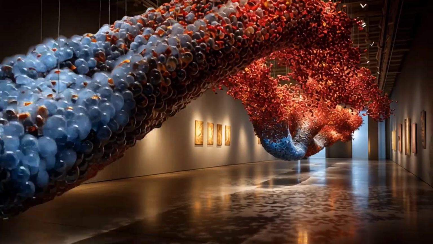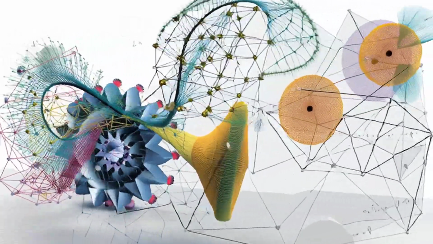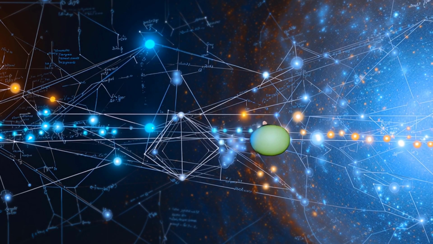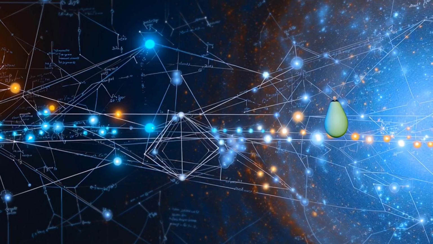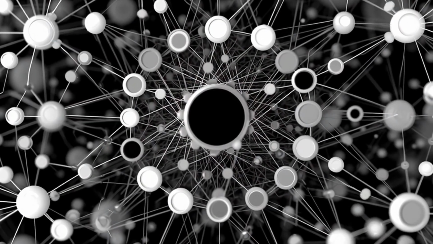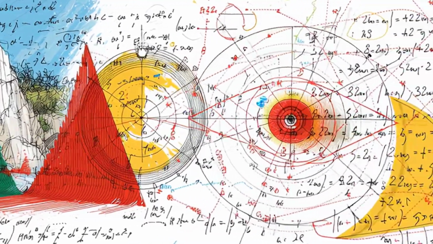Take the human heart. Its pumping is not a simple piston but a self-regulating oscillator driven by networks of excitable cells. A tiny disruption in the ion currents of just a few cells can cascade into an arrhythmia that threatens the entire organ. Or consider the brain, where billions of neurons interact nonlinearly.